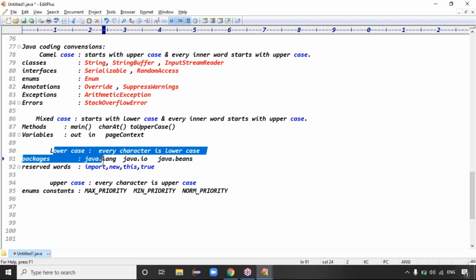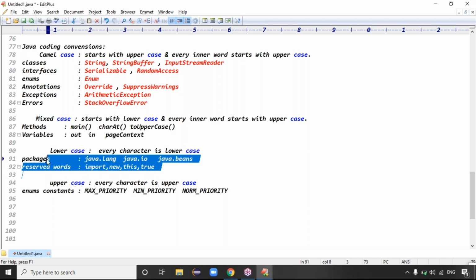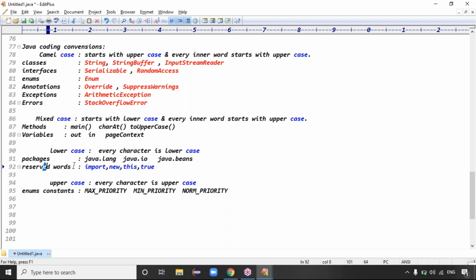See here, lowercase, guys. Packages and reserved words follow lowercase. The next one is uppercase, where every character is in uppercase, just like enum constants.